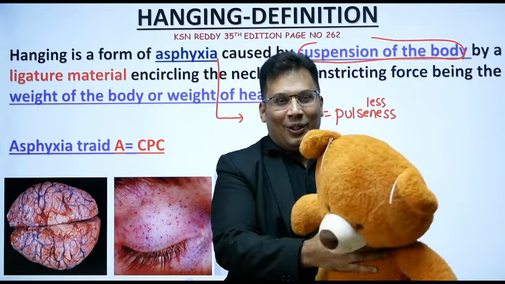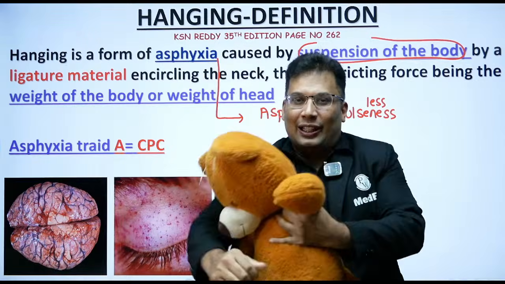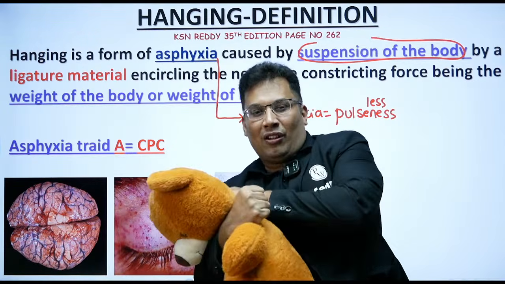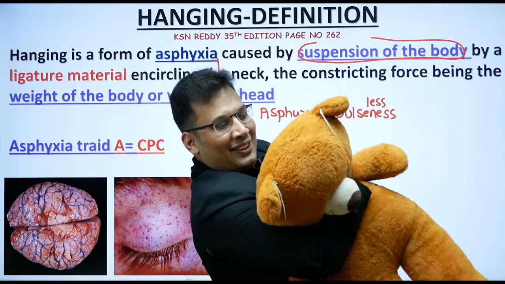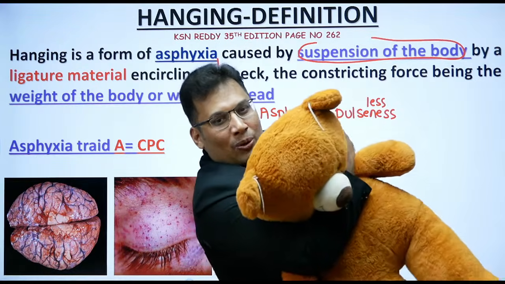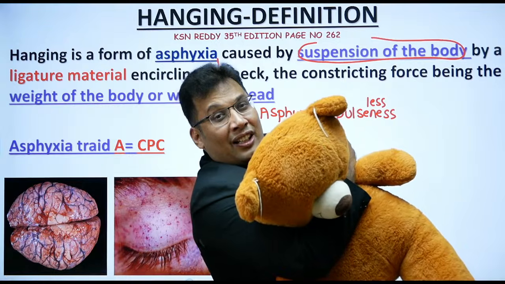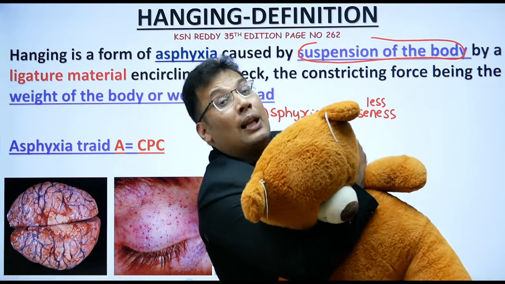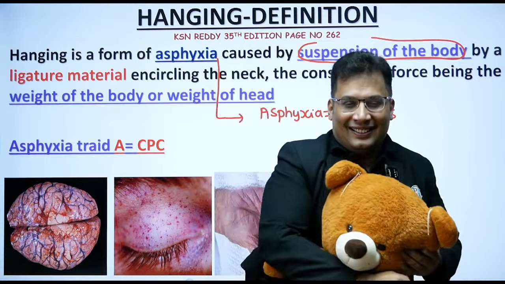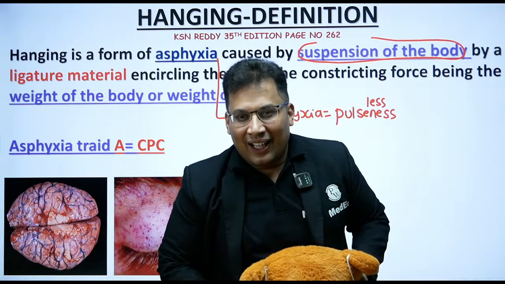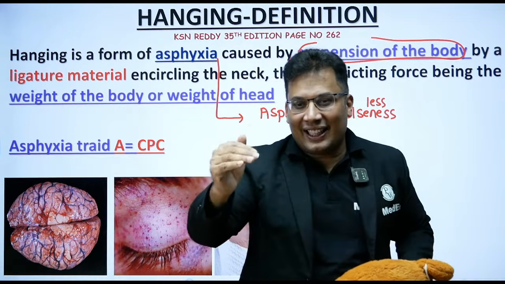Now one more. What is this method known as? Look at this. Constriction of neck at the elbow bend like this. What is this known as? Tell me quickly. What is this method known as? Constriction of neck at the elbow bend or the knee bend. What is it known as? Very good, Dhananjay.